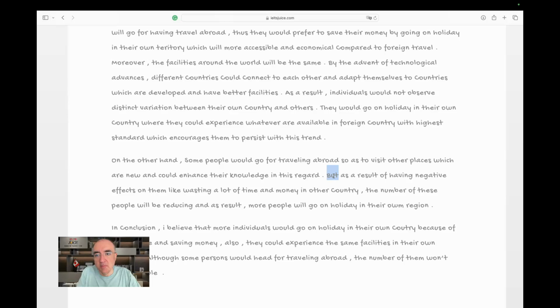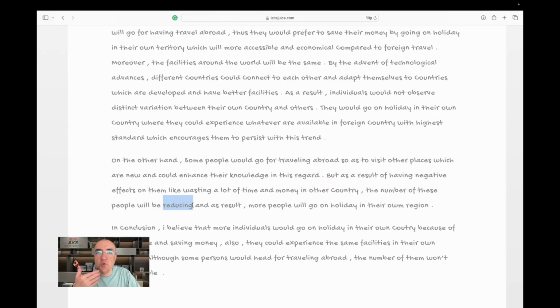But as a result of having negative effects on them, I need a comma. Like wasting a lot of time and money in another country or in other countries. This structure. The number of these people will be reduced.